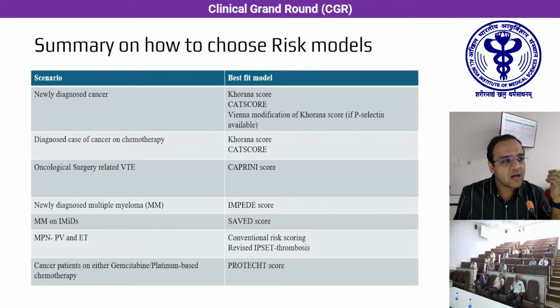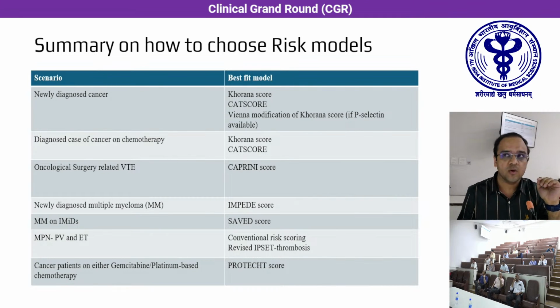All in all, how to choose which risk models in what patients. So when the patients have already started on chemotherapy, you have Khorana and the CAT score available with you. While if the patients are newly diagnosed, not yet started, you have Khorana and CAT score also. Along with that, you have Vienna modification if you have p-selectin available at your institute. For oncological surgery related VTE, you have Caprini score. For newly diagnosed multiple myeloma, you have IMPEDE score. And for patients on IMiDs, you have SAVED score. For MPN patients, PV and ET, you have conventional risk scoring system and revised IPSET, while for cancer patients on gemcitabine or platinum-based chemotherapy, you have PROTECT score.